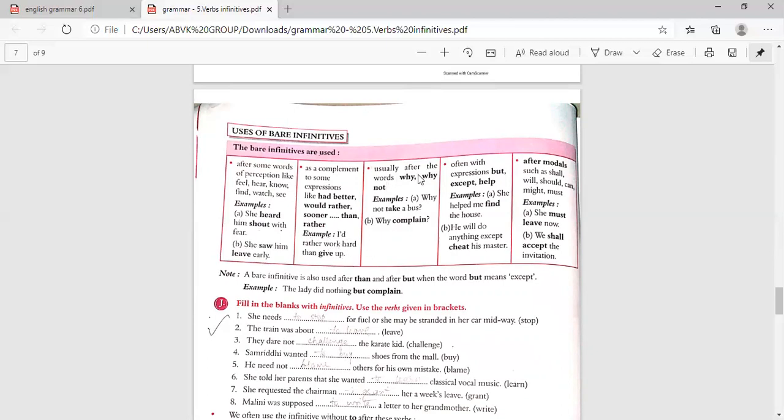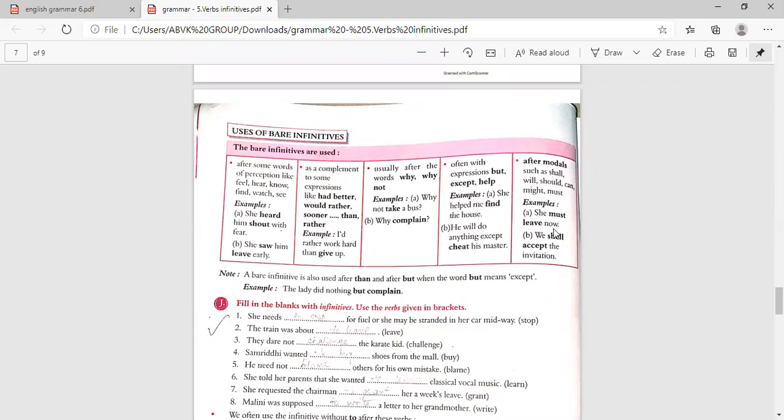And here also, usually after the words why not? Example, why not take a bus? Why complain? So like this. And often with the expressions but, except, help. So that time also, she helped me find the house. Here we are not using to find the house. Simply we will say she helped me find the house. He will do anything except cheat his master. So not to cheat. The same thing after modals such as shall, will, should, can, might, must.